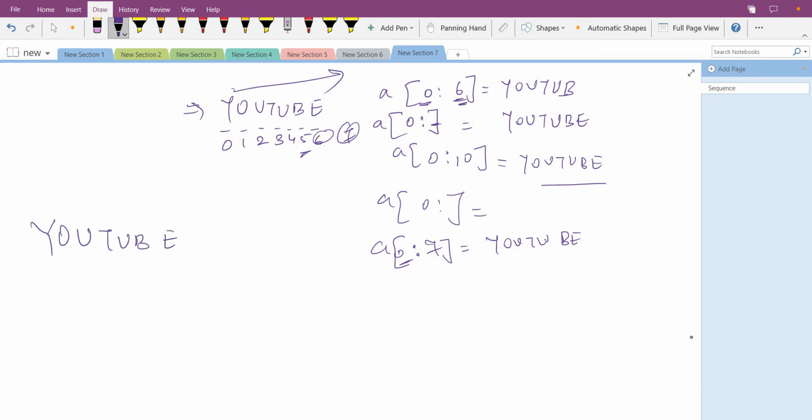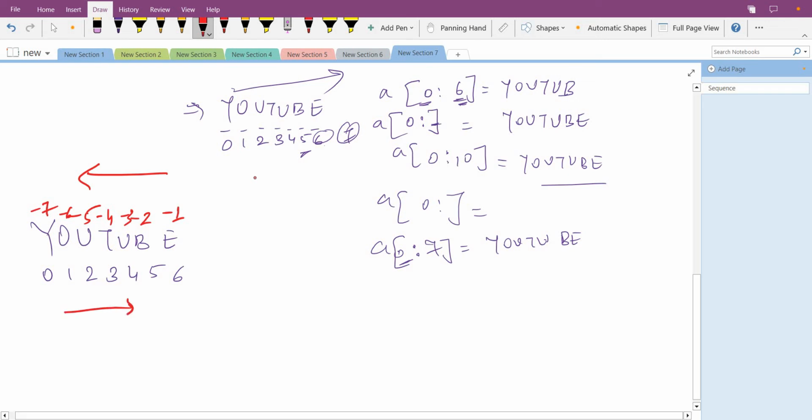Okay guys, now there is one more thing here. In YouTube, as we have seen, there is 0, 1, 2, 3, 4, 5, 6 indexing. There is one more type of indexing which we can do to this string: reverse indexing. What is reverse indexing? -1, -2, -3, -4, -5, -6, -7. This is the reverse type of indexing. Earlier it was from left to right, now it is right to left.